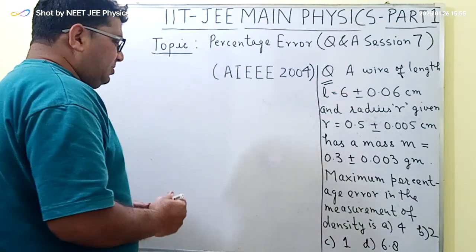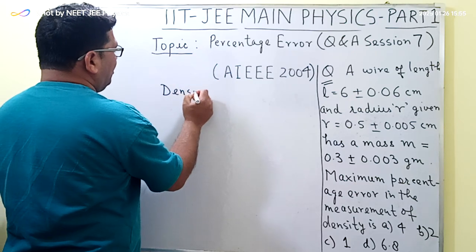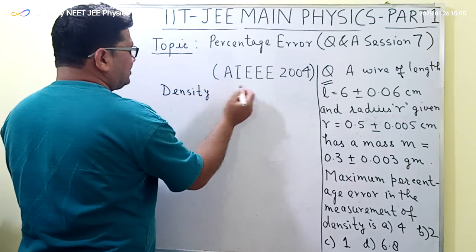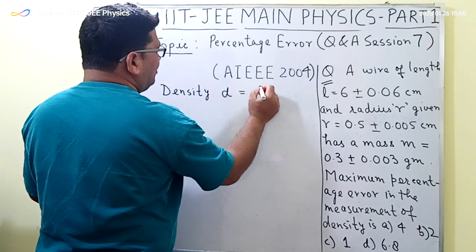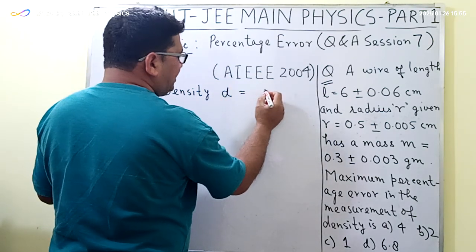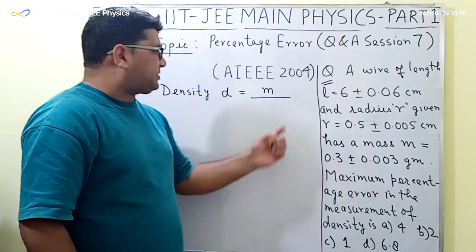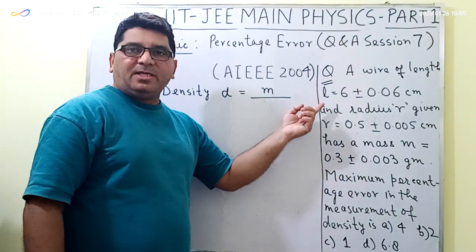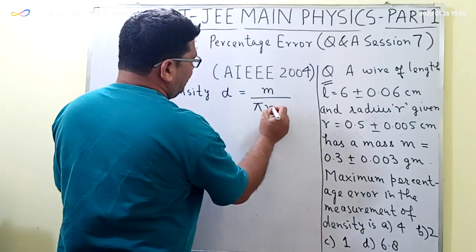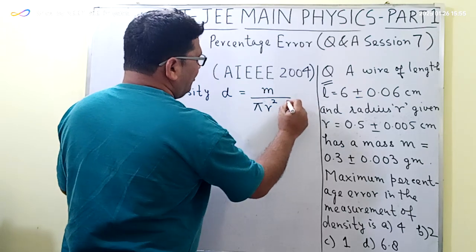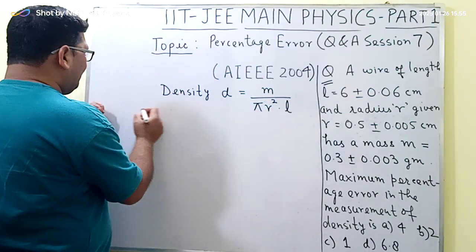So the density, as we all know, say the density here is D, will be equal to mass upon volume. So the mass here is equal to M. Volume will be equal to the area of cross section multiplied by the length of the wire. So the area of the cross section will be equal to pi r square, into L, where L is the length of the wire.